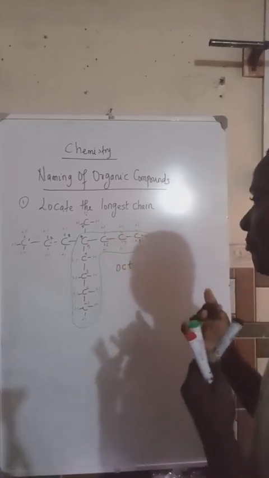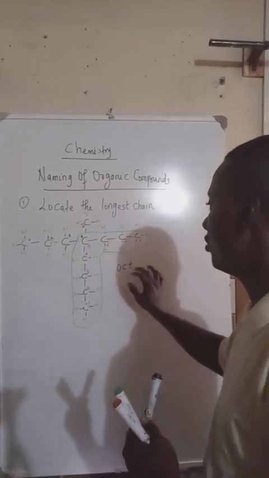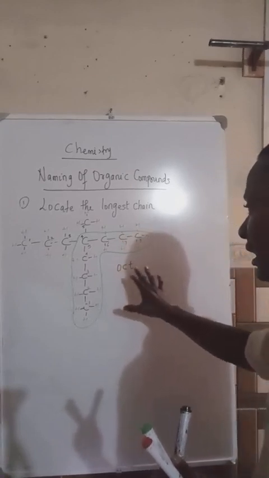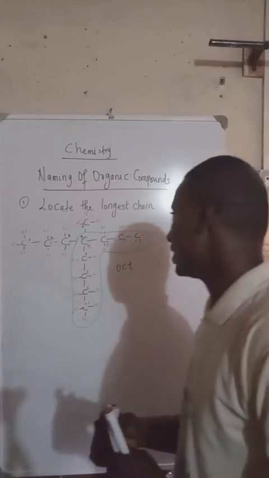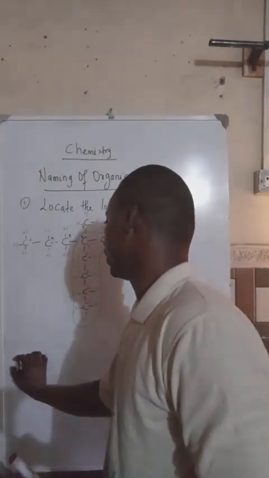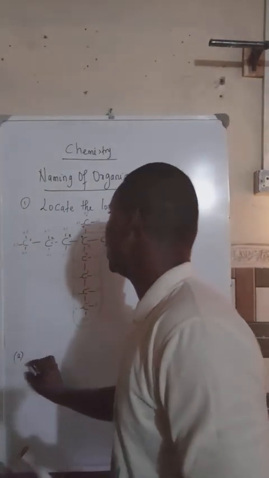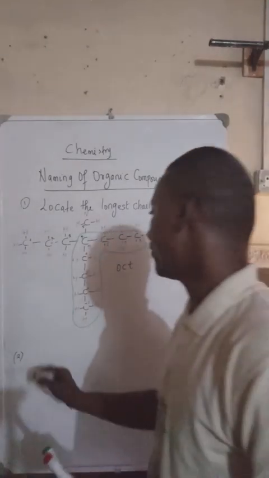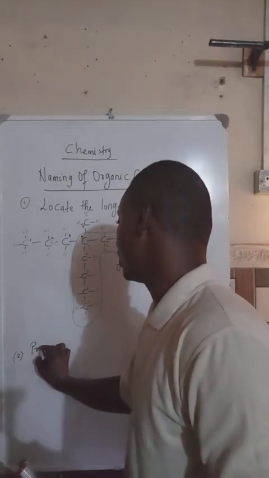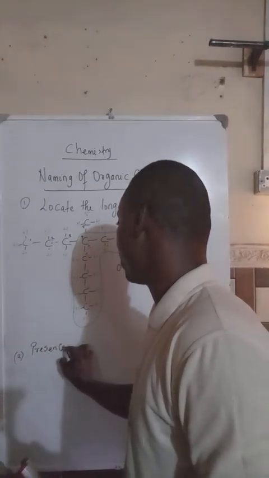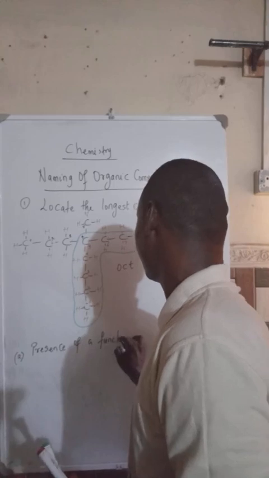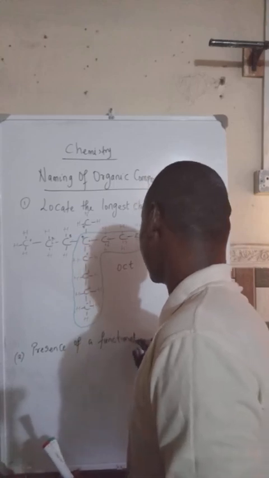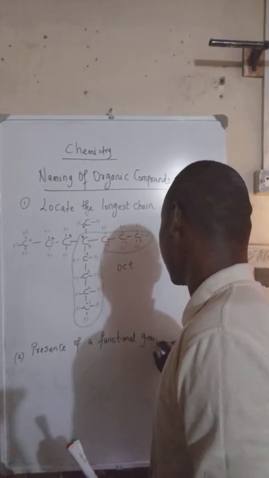Now, like I said, we are building up, so I'm not going to rush in writing everything. My longest chain here is known as what? Oct. Number 2 is that you need to check for the presence of a functional group.